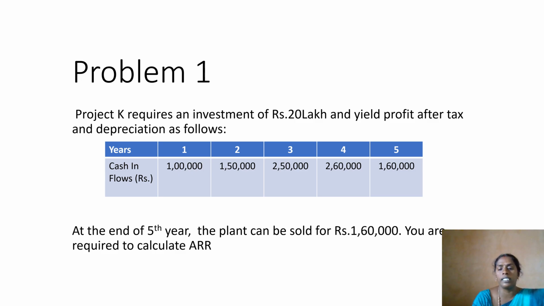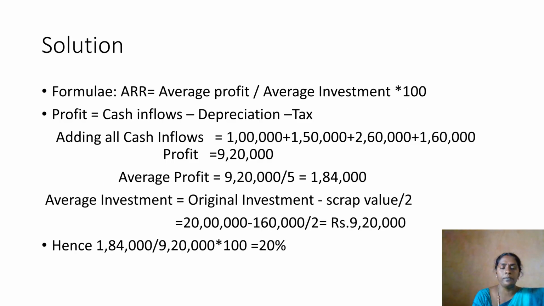This is what the scrap value means. At the end of the 5th year, the plant can be sold for 1,60,000. So after using that machinery, it can be dismantled or sold out for 1,60,000. That amount is the scrap value. Hope you understood this problem. We'll go for the solution part.